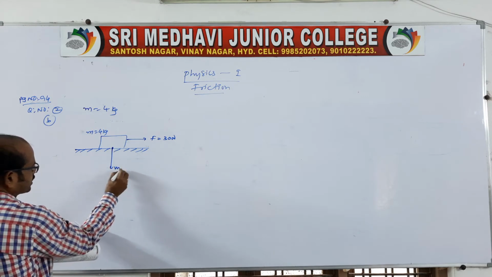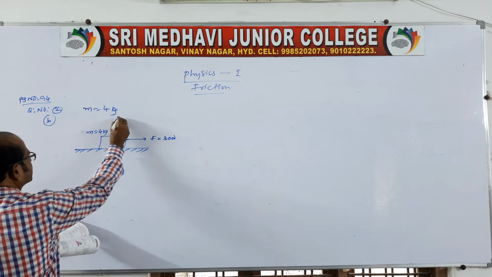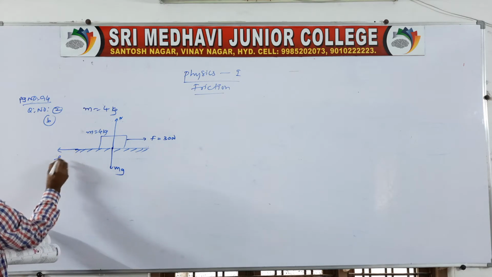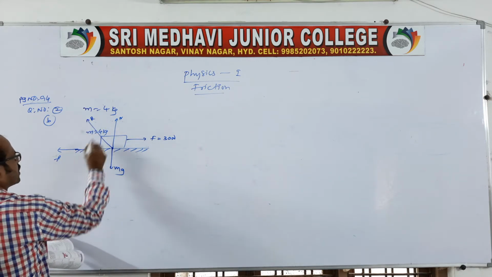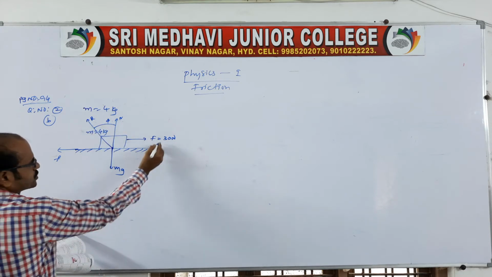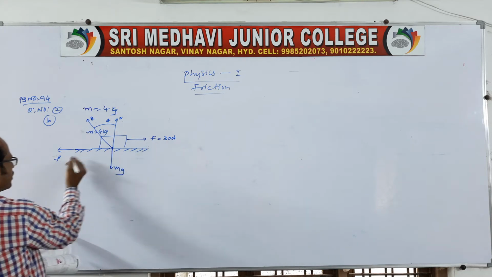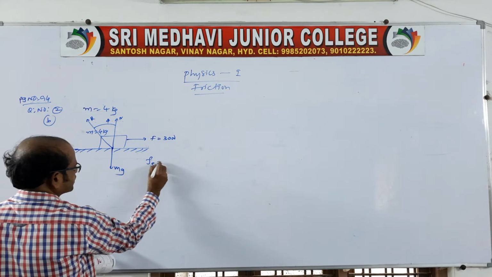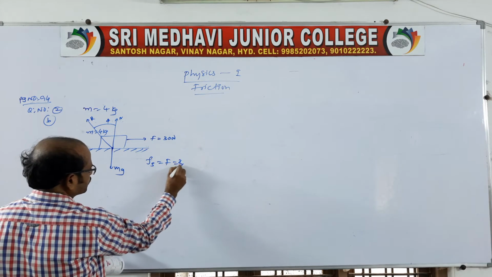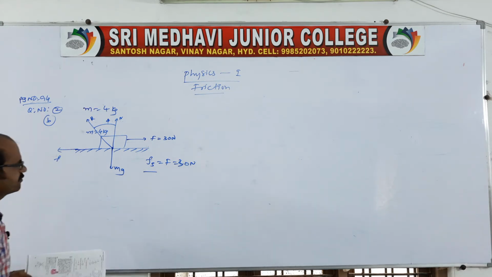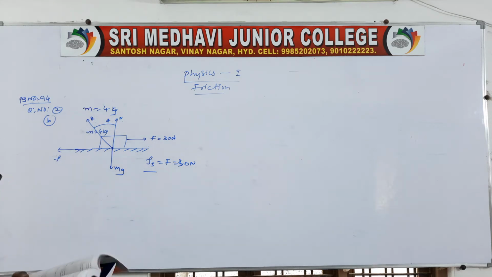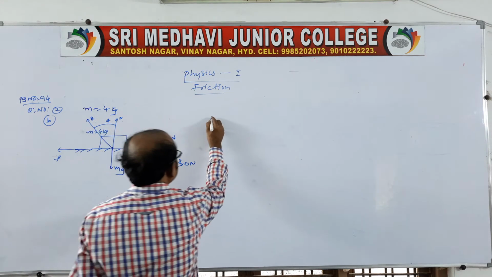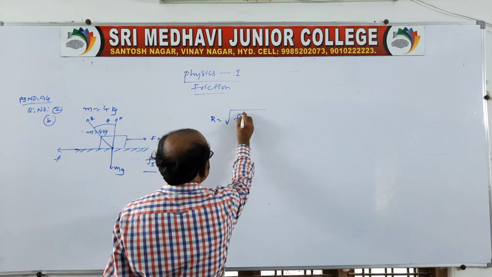Of course, there is a weight mg acting, normal is acting, and there is a frictional force acting like this. So, the contact force is this capital R, which makes an angle. Whatever force is applied now is balanced by the frictional force. We can say Fs is equal to 30 Newton. So, we have Fs and we have mass, but it is asking the contact force. Therefore, capital R is equal to root over F square plus N square.